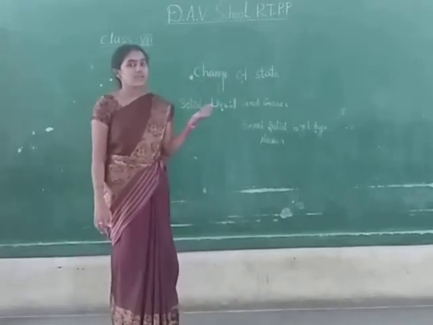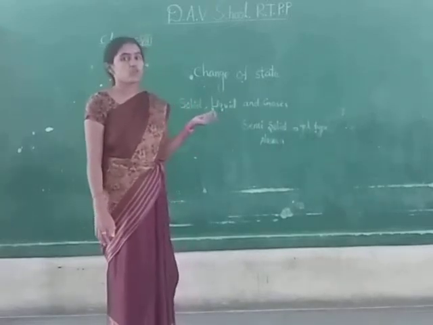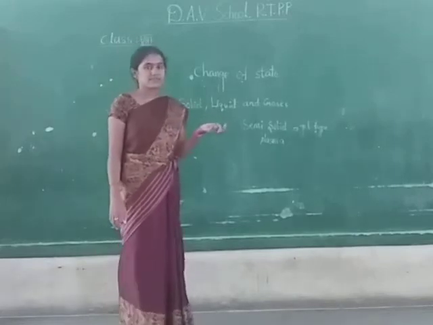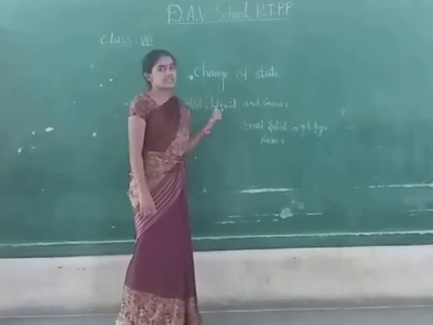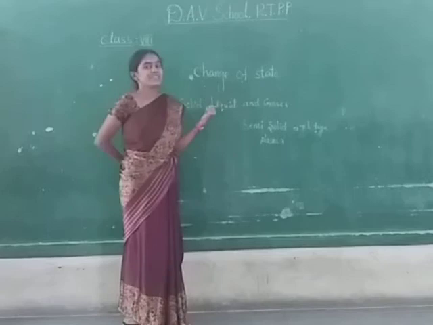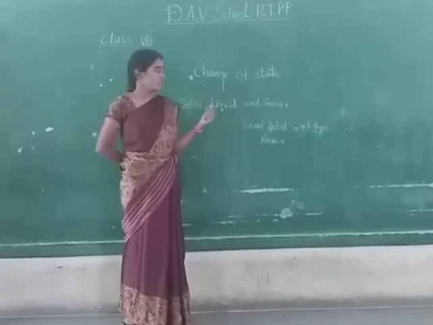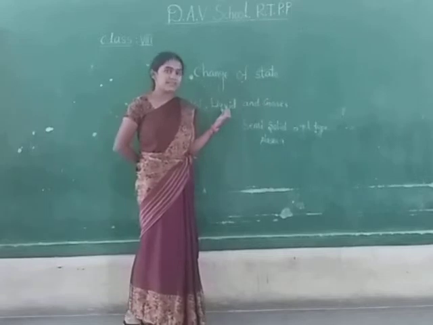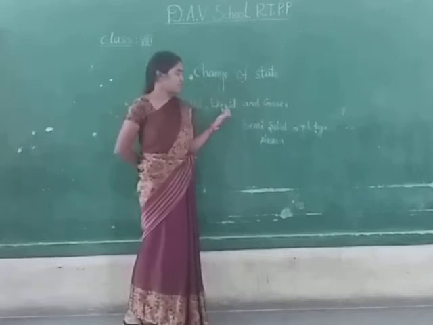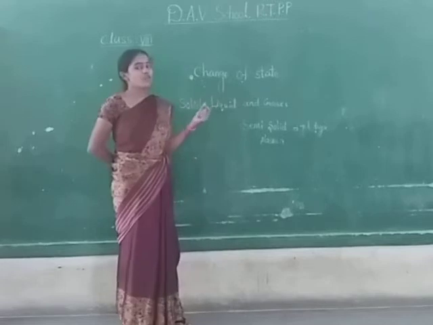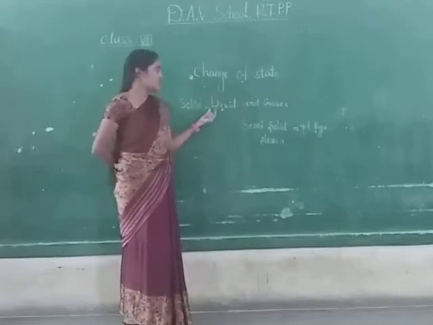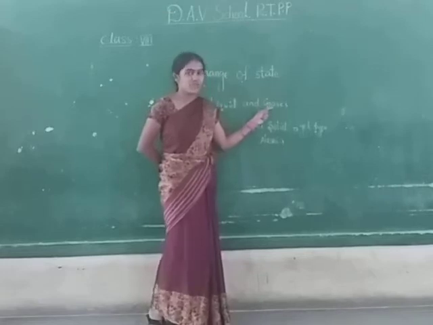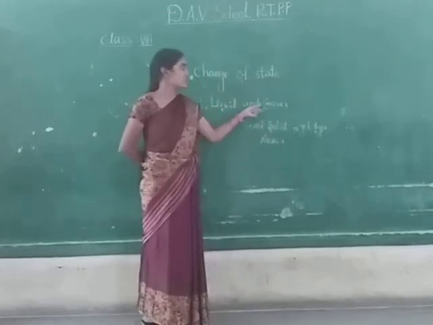Already in the last class we have discussed the properties of solids, liquids and gases. What are the properties? That is shape. Solids have definite shape and definite volume, whereas liquids do not have definite shape but they have definite volume. That means fixed volume is there for solid and liquid, whereas for gases the volume is not fixed, it will change.